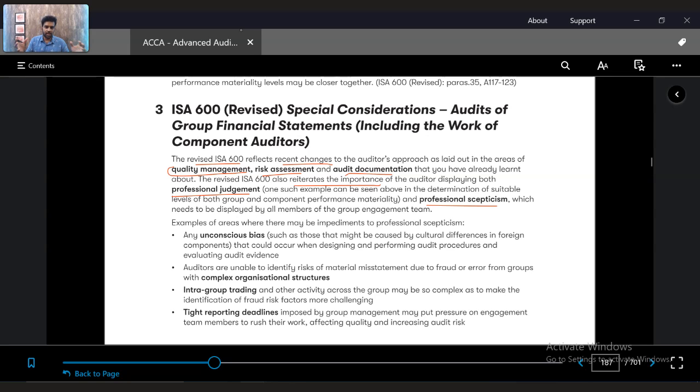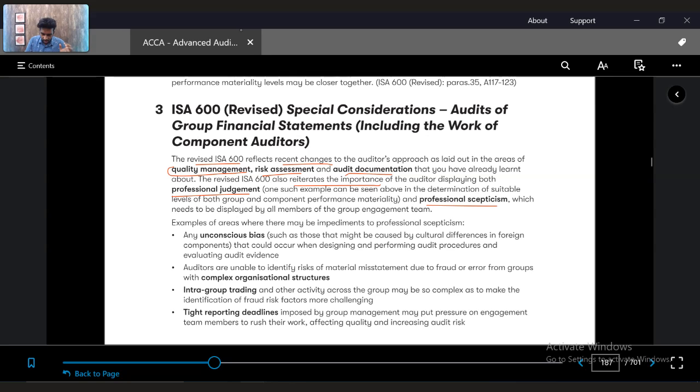Because, as I told you, there is a parent entity, and there are subsidiaries. Subsidiaries' numbers are also getting added to the parent's numbers. Subsidiaries' financial statements get added to the parent's financial statements. So if a subsidiary is making a loss, the parent's profits will reduce, which will lead to materiality going further down. So you need to understand those things which could affect the companies, like transactions and components that could affect the financial statements.